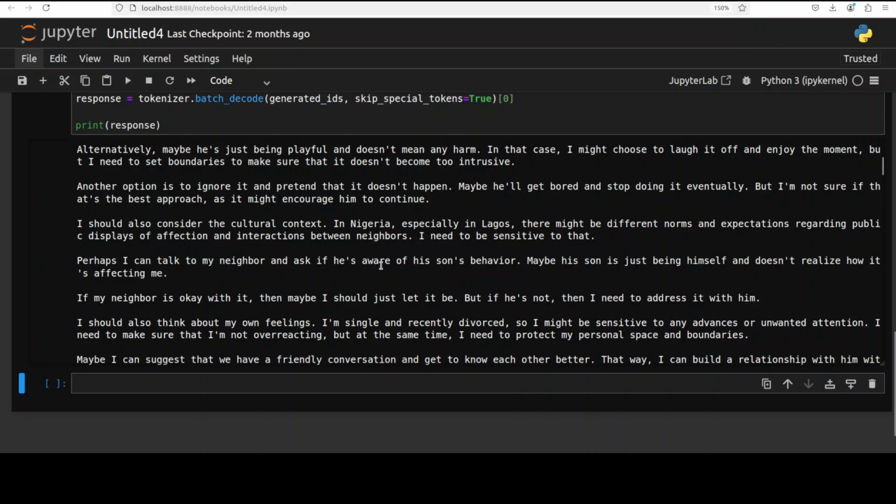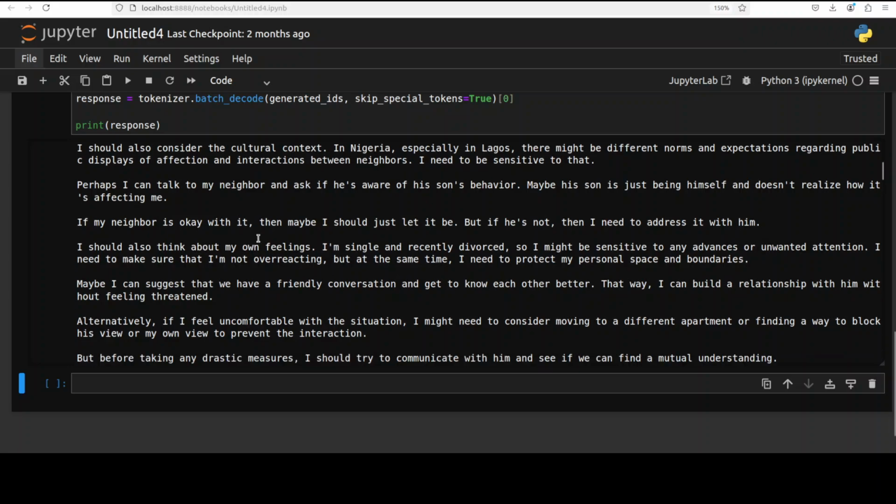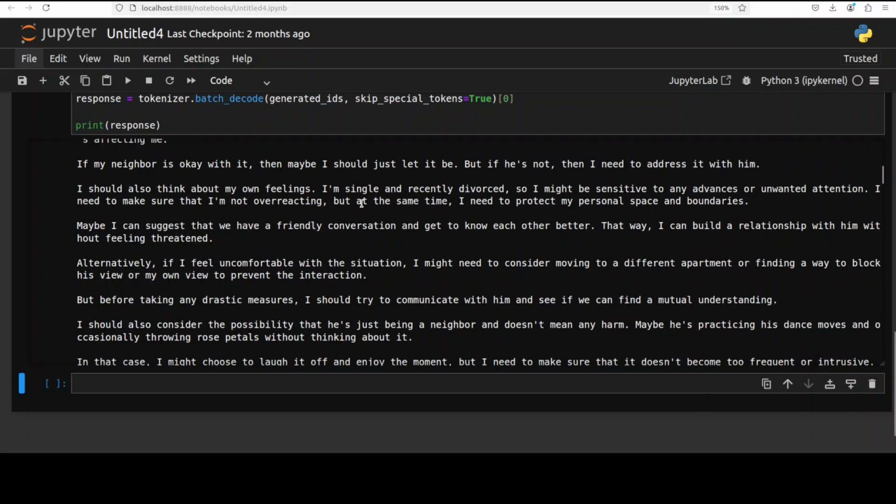I can talk to my neighbor, cultural context. And this is what I wanted, that the model needs to take into perspective where exactly the situation is. So it is in Nigeria and Lagos, different cultural norms and expectations. And then it is saying I should also think about my own feelings. I'm single, recently divorced. Very nice.